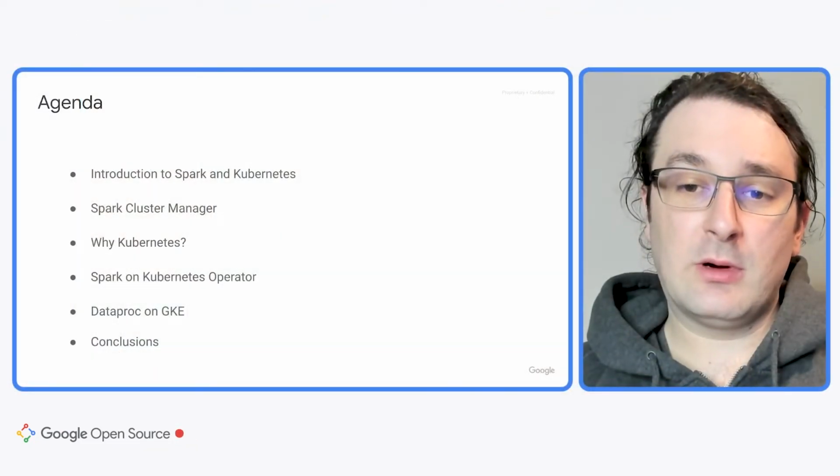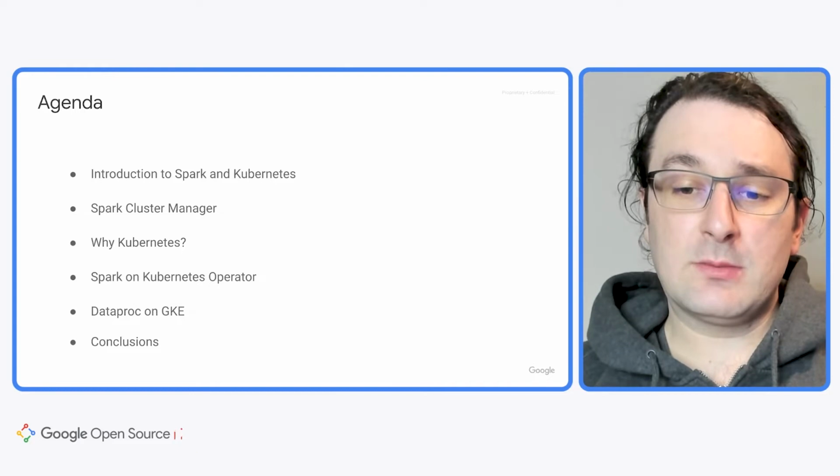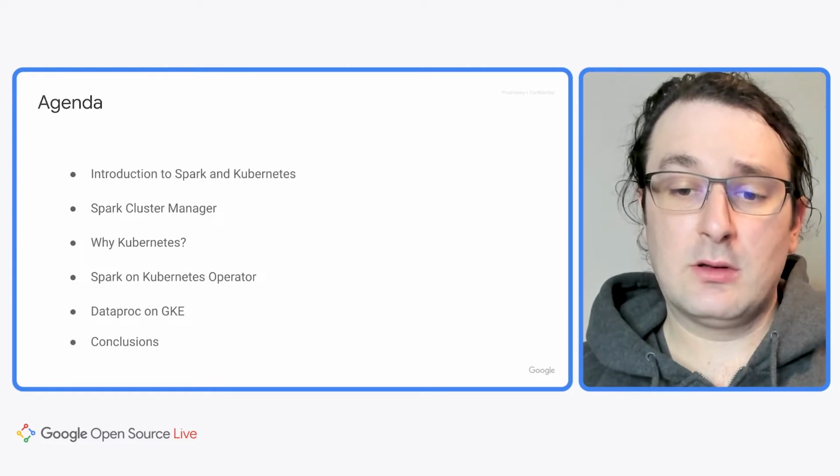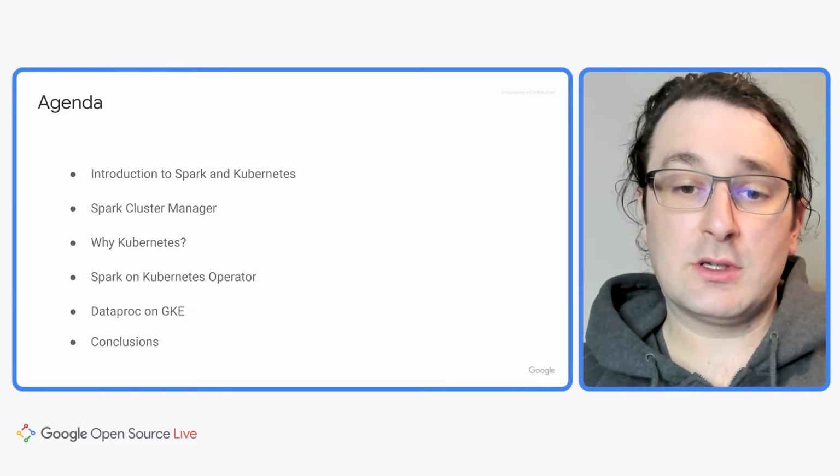A quick overview of what we'll cover. First, we'll have a brief introduction to Spark and Kubernetes. We'll talk about the different Spark cluster managers, discuss why someone might choose Kubernetes above the other cluster managers, the Spark on Kubernetes operator, Dataproc on GKE, and finally, some conclusions to wrap up.